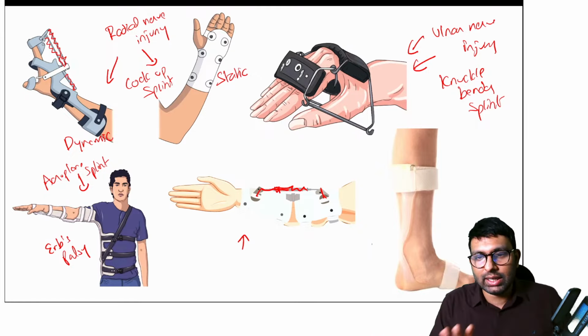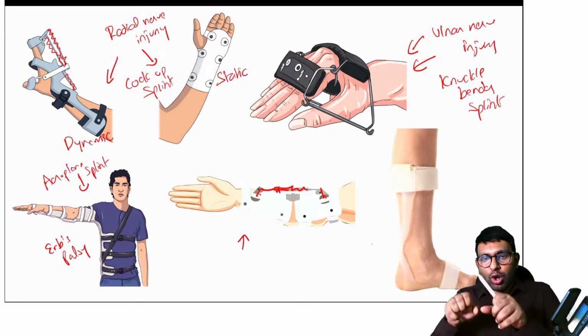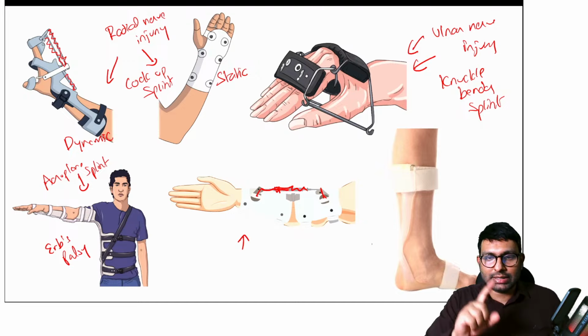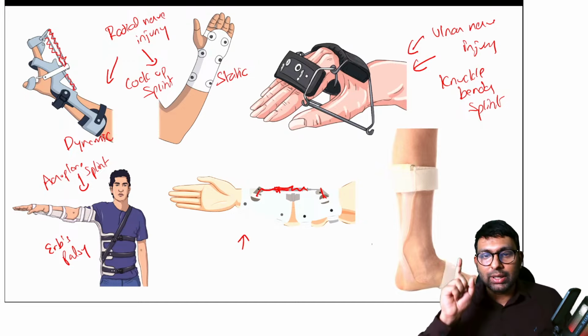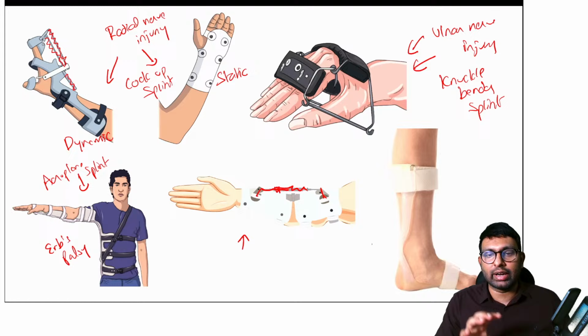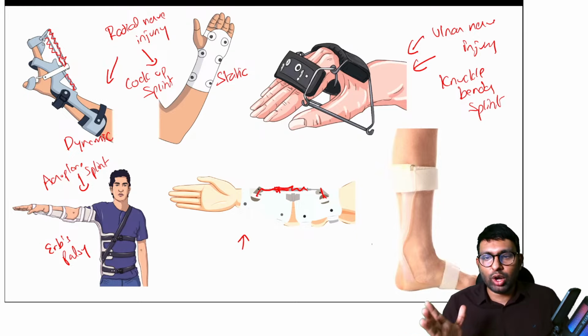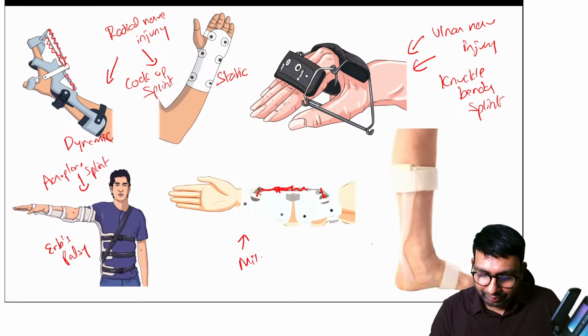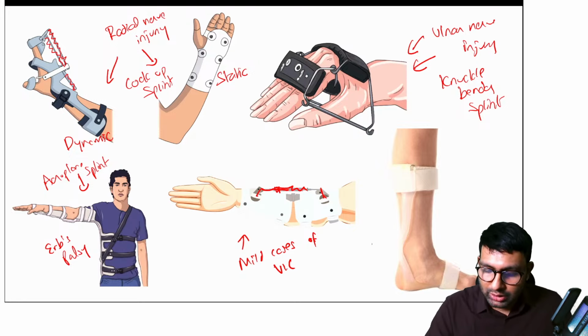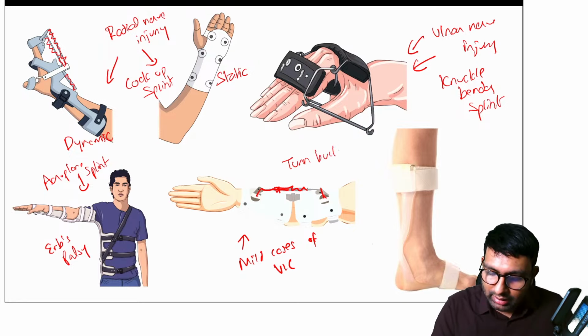What happens in Volkmann's ischemic contracture? Your muscles have lost their length. They've contracted. These muscles have lost their elasticity and become fibrous. That is called Volkmann's ischemic contracture, because of which you will have this clawing effect. Now, in early cases of VIC, if you give some amount of extension to the muscle, then this deformity can be prevented, and that is what a turnbuckle splint does. It is used in mild cases of VIC where there is shortening.